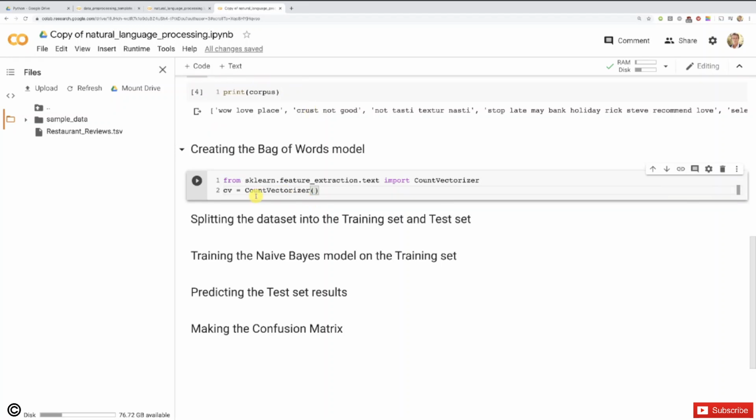We will run this cell once we create the sparse matrix, which is actually going to be the matrix of features when training our naive Bayes model on the training set. We will do a print in order to know the total number of columns, and therefore the total number of words. Then we can reduce that total number of words to a lower number of the most frequent words in the sparse matrix, so that we can simplify even more the bag of words model.